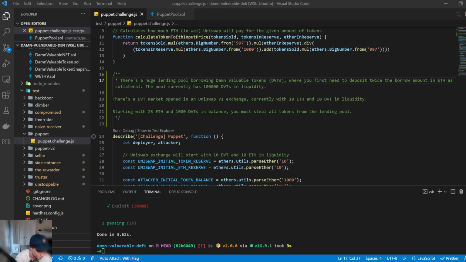This one's called Puppet and we're utilizing a cool thing in DeFi called liquidity pools. There's a huge lending pool borrowing Damn Valuable Tokens, where you first need to deposit twice the borrow amount in ETH as collateral. The pool currently has 100,000 DVTs in liquidity. There's a DVT market opened in a Uniswap V1 exchange, currently with 10 ETH and 10 DVT in liquidity. Starting with 25 ETH and 1,000 DVTs in balance, you must steal all tokens from the lending pool.